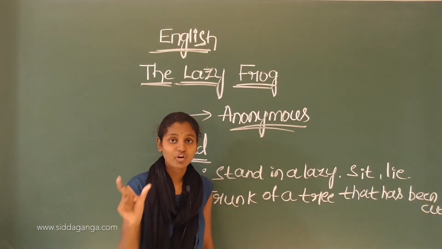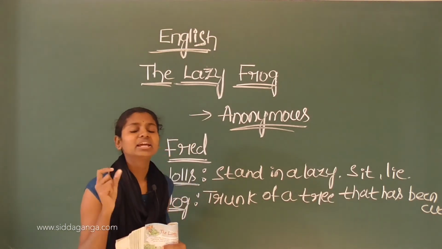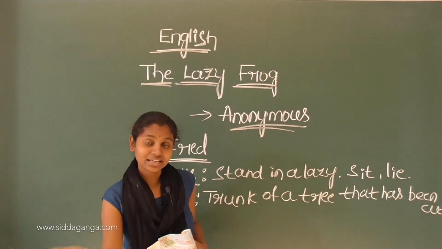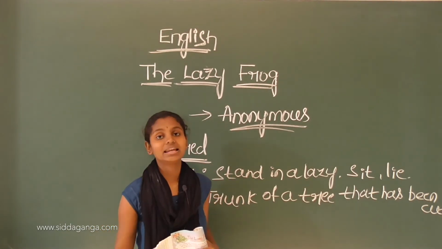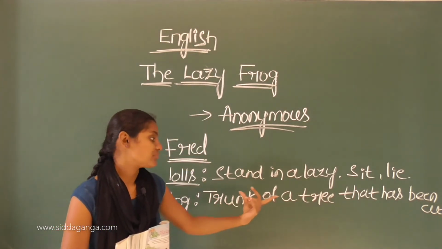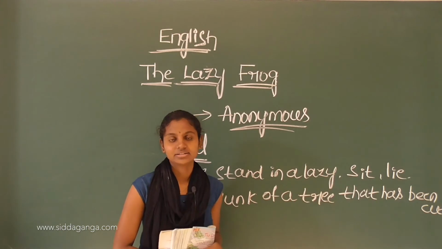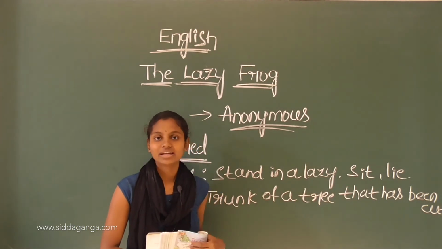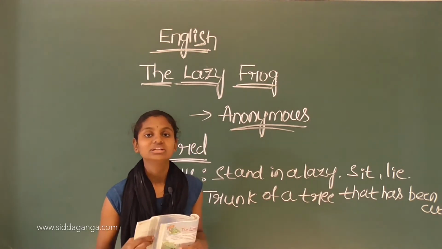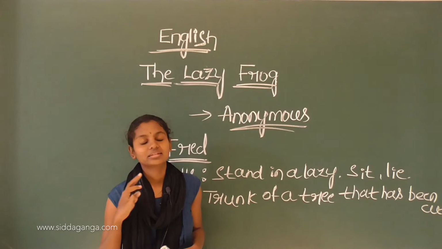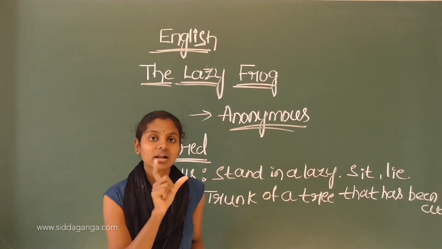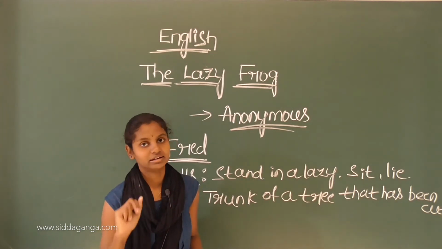So, Fred is the frog's name who is very lazy, who always lolls. Lolls means what? Standing in a lazy manner or sitting in a lazy manner or lying in a lazy manner. On what? On a log. Log means the trunk of a tree that has been cut. Understood this? Fred is a very lazy frog who always lolls on the log. That is, stands or sits or lies in a lazy manner on a trunk which has been cut.